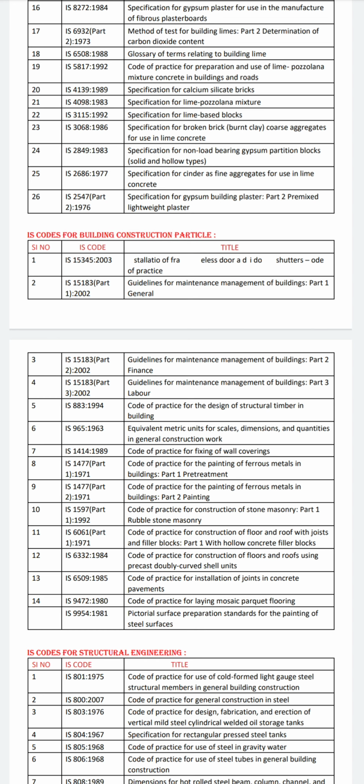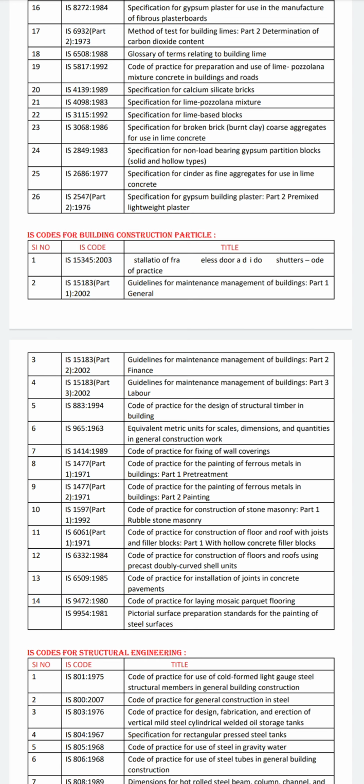In the year of 1989, IS 1414 was conducted, the code of practice for fixing of wall coverings. And then here we can see 1971. There are a few parts of IS 1477. Part 1 is for pre-treatment, part 2 is for painting. Then in 1992, we see the code IS 1597. There are also a few parts. The first part is rubble stone masonry, and the second